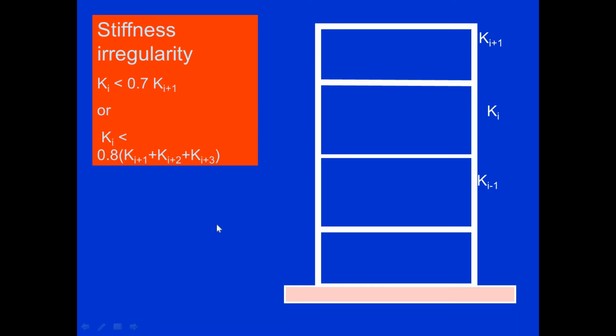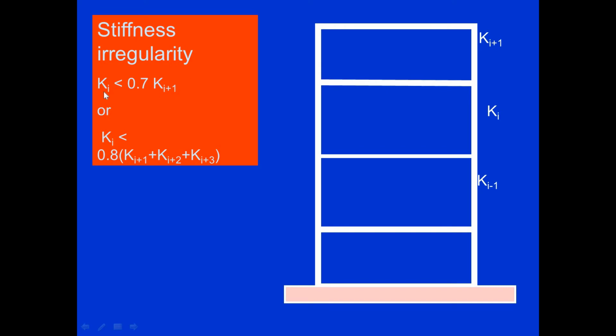So this is the example. We are talking about the stiffness irregularities. Suppose Ki is the intermediate story. What is the definition of the stiffness irregularity?